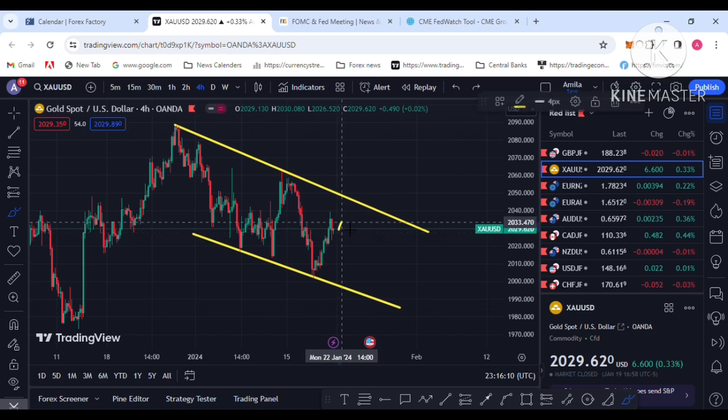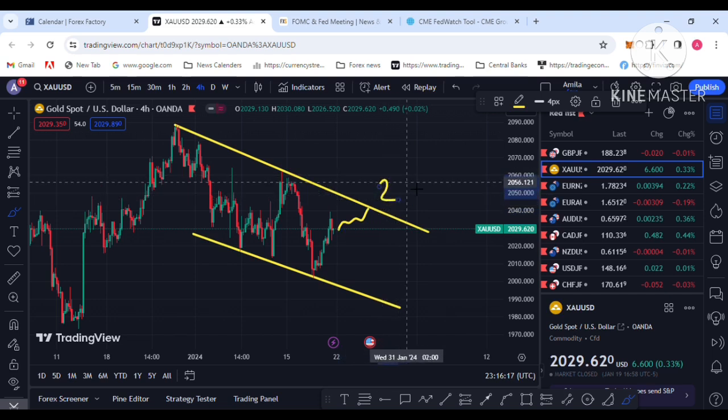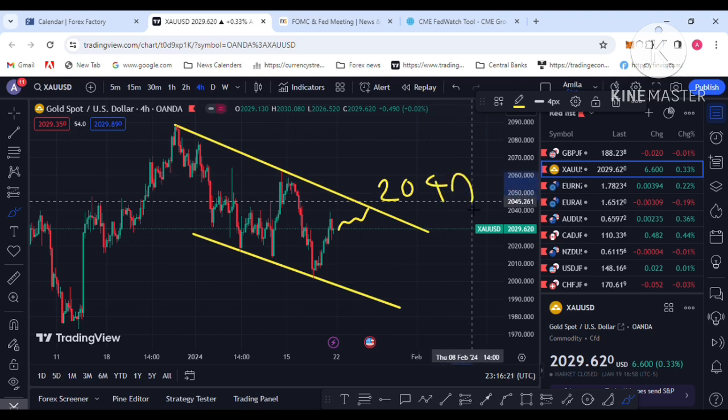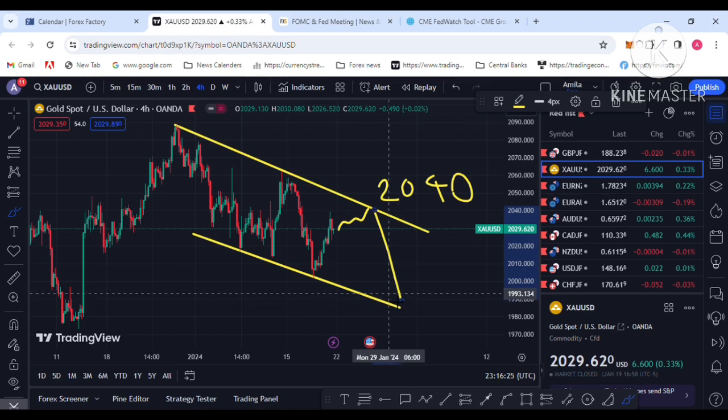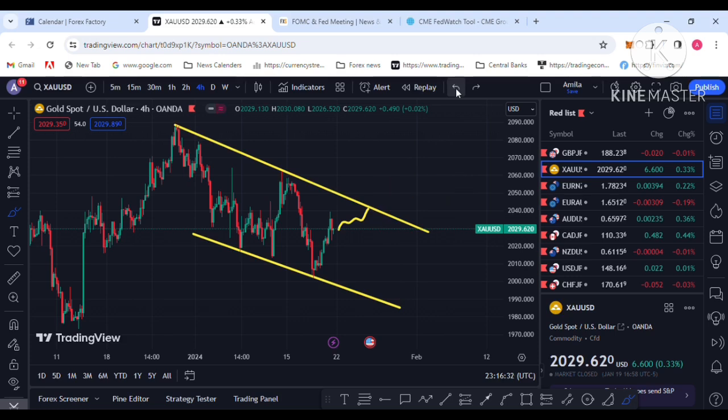If GDP drops to 2% or below, the gold price will retest the 2040 level again. The quarterly gross domestic product report will drop to 2% again, which will help test the 2040 level and drop further. That is my economic data.